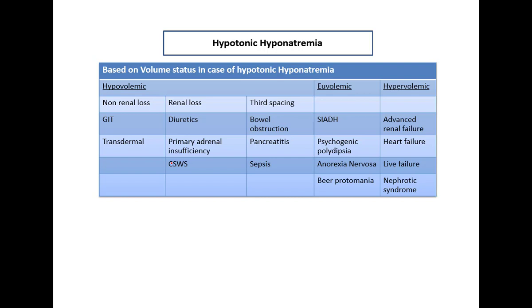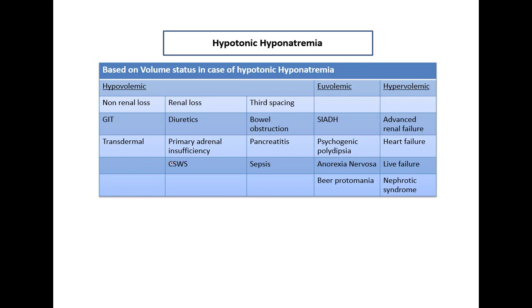There is also translocation of fluid from the intravascular compartment to the third space whenever there is vascular endothelial injury. Because of the vasodilation, the blood fluid gets shifted into the third space, like in pancreatitis, in sepsis, and in bowel obstruction. So these are the common causes of hypovolemic hypotonic hyponatremia.